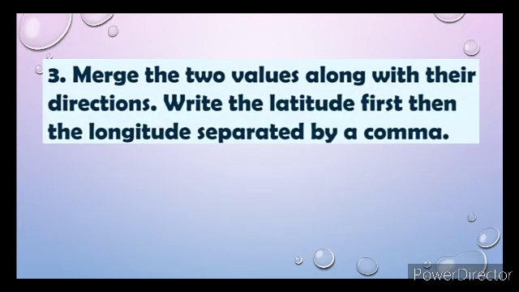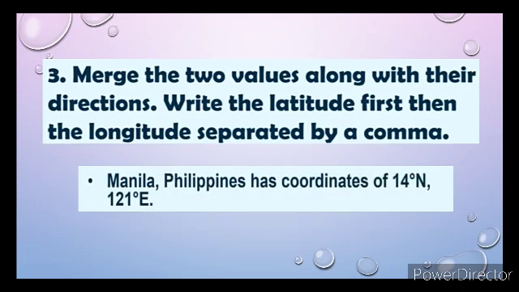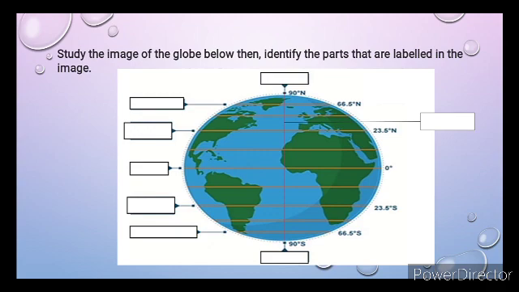The third step is to merge the two values along with their directions. Write the latitude first, then the longitude, separated by a comma. Now we know that Manila, Philippines has coordinates 14 degrees north and 121 degrees east. Study the image of the globe below, then identify the parts that are labeled in the image.